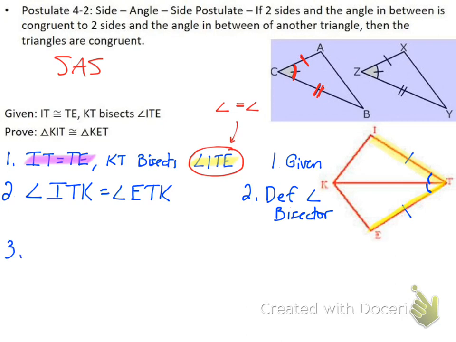Again, I've looked through all my written given statements, and so now I can look at my picture. I should be able to see that a side is common between the top and the bottom triangle. So I can say KT is equal to KT by reflexive property.